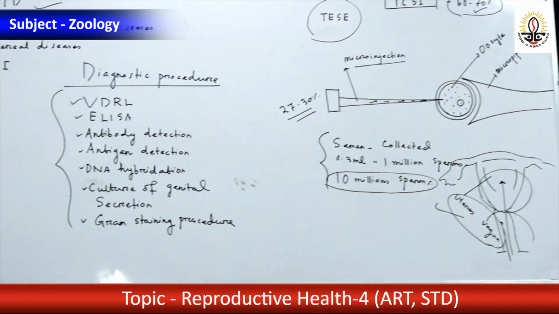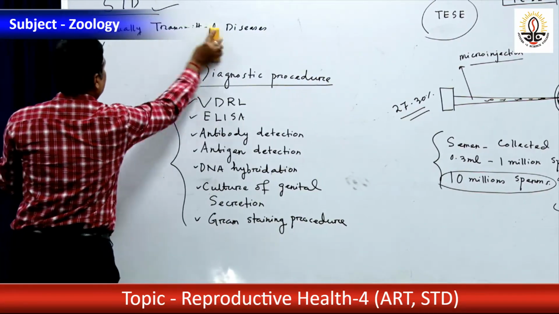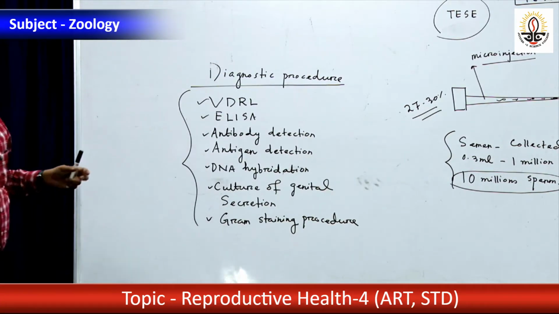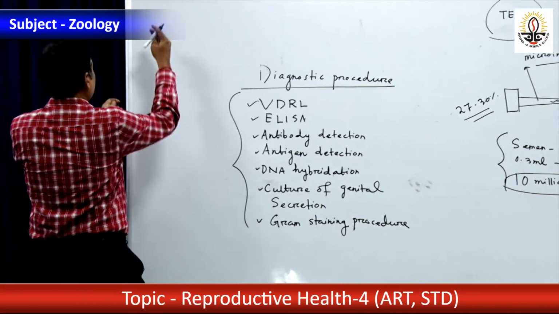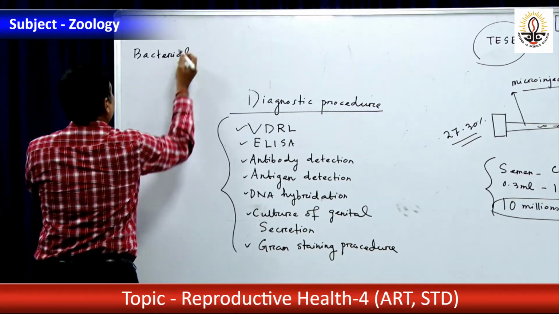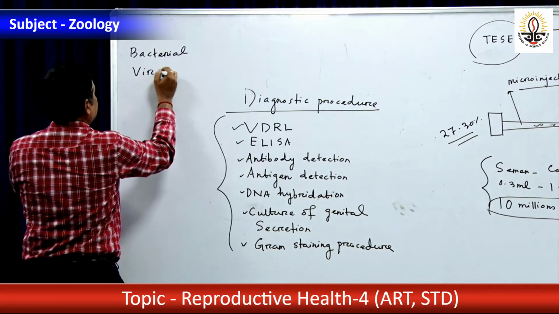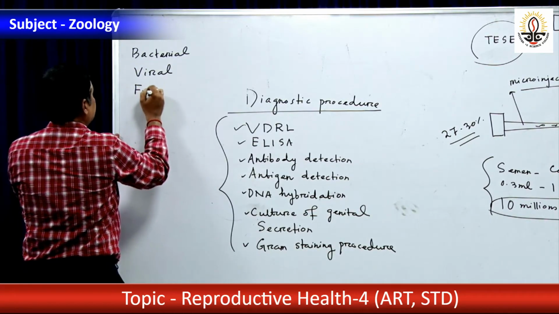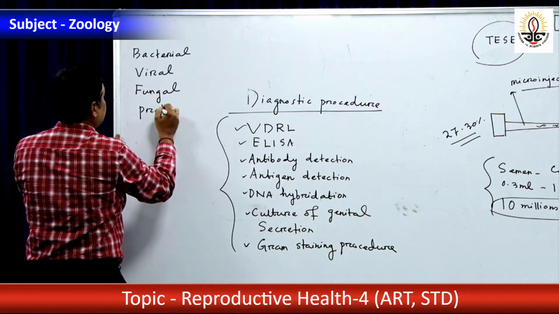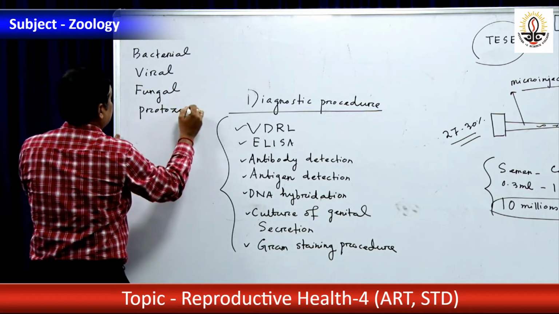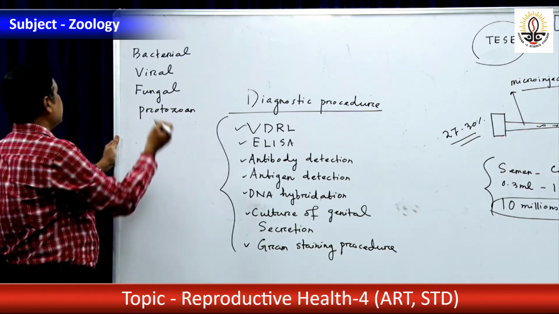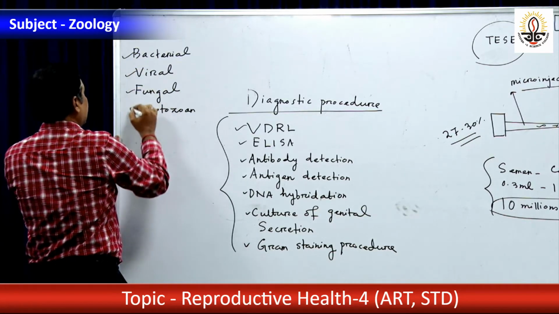And these sexually transmitted diseases are caused by different causative agents. The causative agent may be bacteria. Some STDs are bacterial, some are viral, some are fungal, some caused by protozoa, and others by helminths. So causative organisms are bacterial, viral, fungal, protozoan.